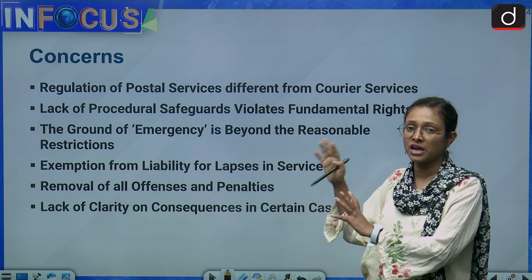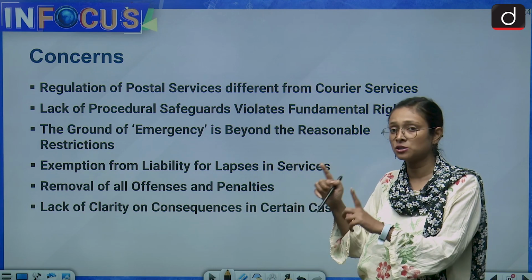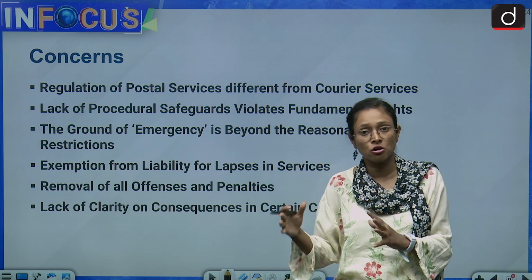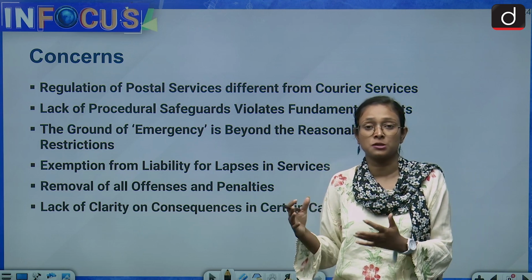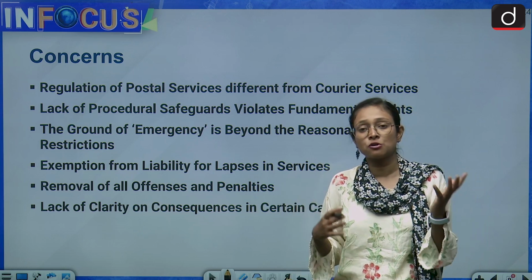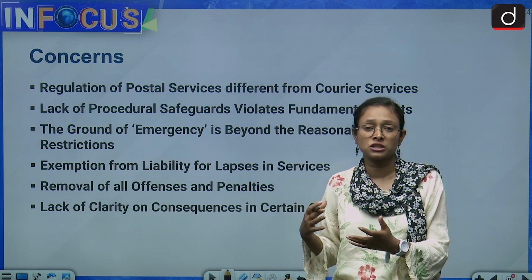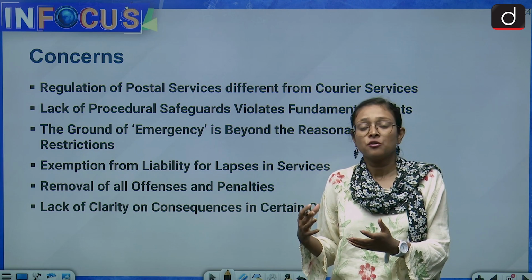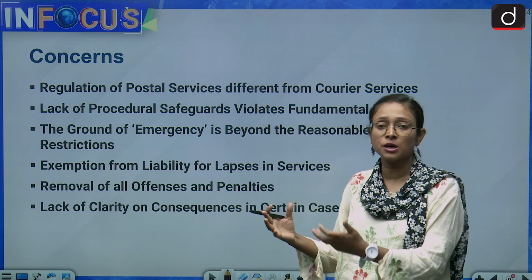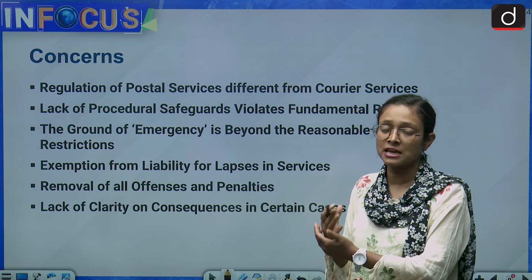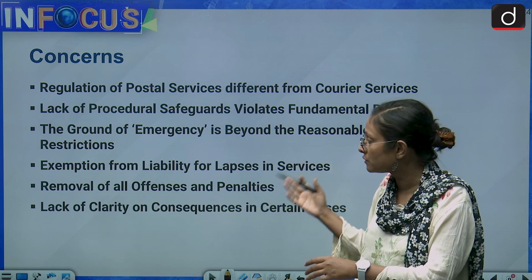But this time we have the courier services under the ambit of this act, which is somewhat good also because it is regulated. But if it will be regulated a lot, there will be, you can say, restriction on the freedom of different kind of parcels and shipments. So there is also one of the thing.